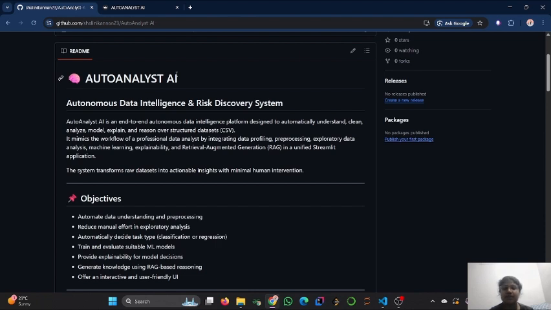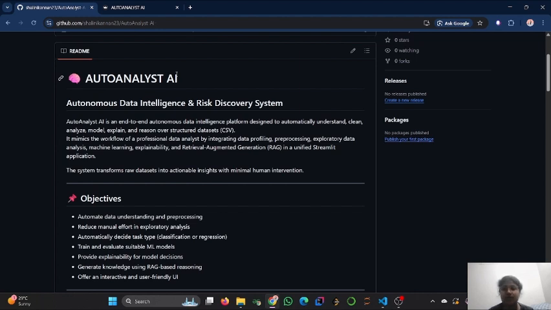Our problem statement defines that in real-world projects, data sets are usually messy and the target column is unknown for large data sets. Pre-processing decisions are manual and models are chosen blindly. Most tools like Power BI or Excel only show what happened but not what should be done, or the explainability of the problem. So we have a system that understands the dataset structurally, statistically, and semantically before applying any machine learning models.